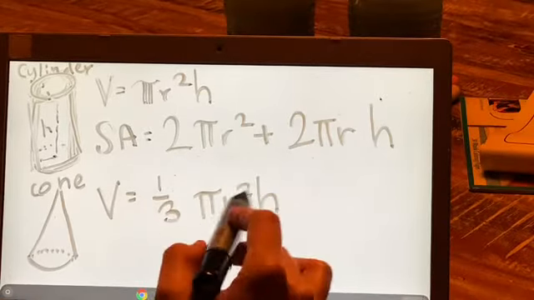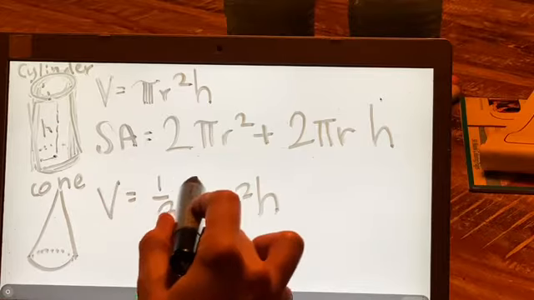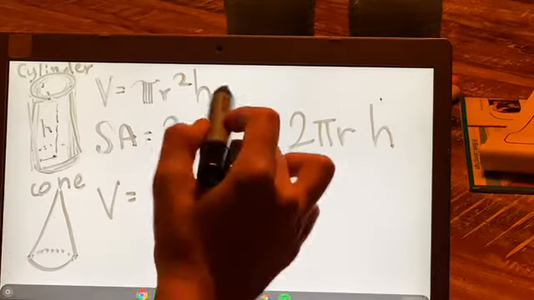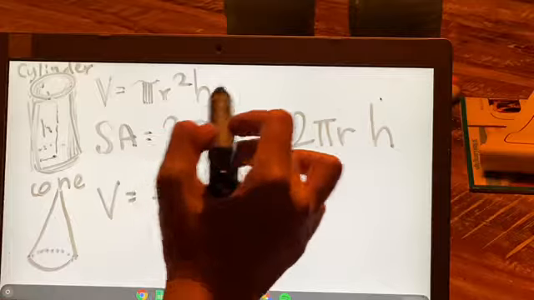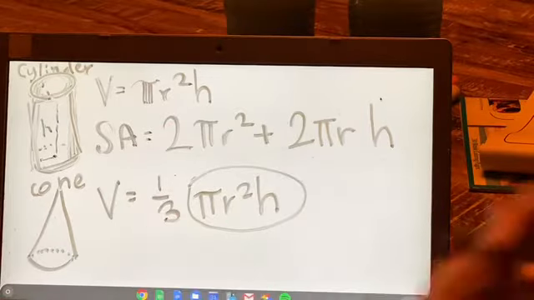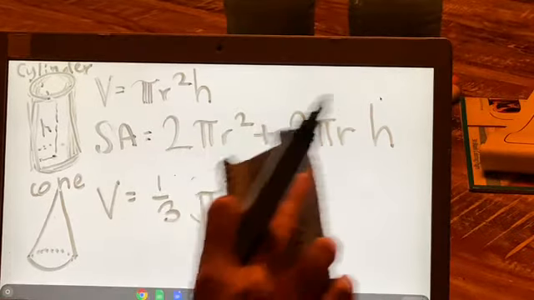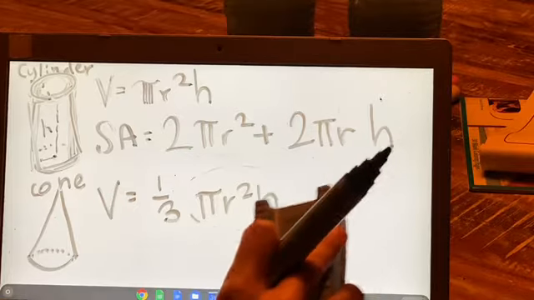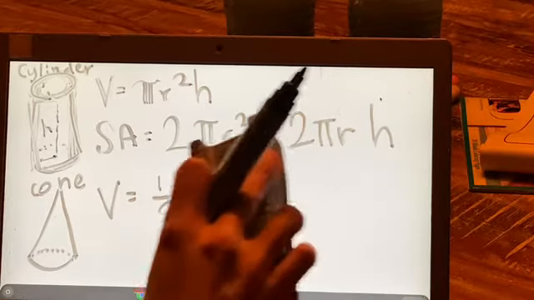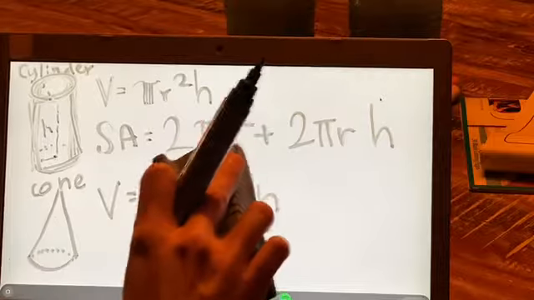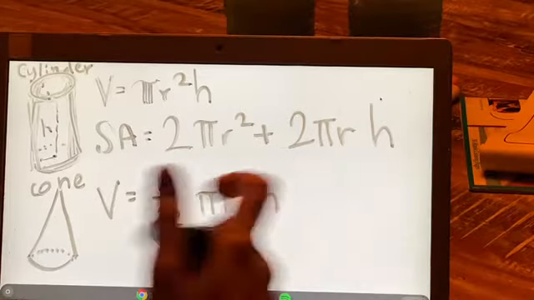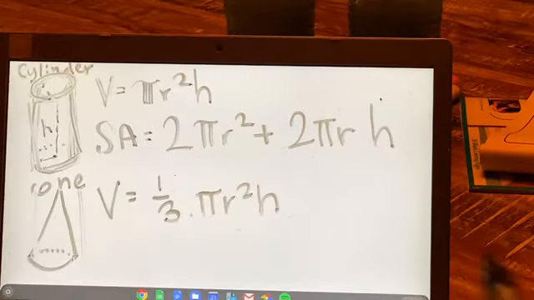So look at how this pi r squared times height is the same as the cylinder's volume, but in this case we're dividing it by 3 because 3 cones could fit inside one cylinder of the same dimensions. Okay? Think about how we're missing these pieces, you know?